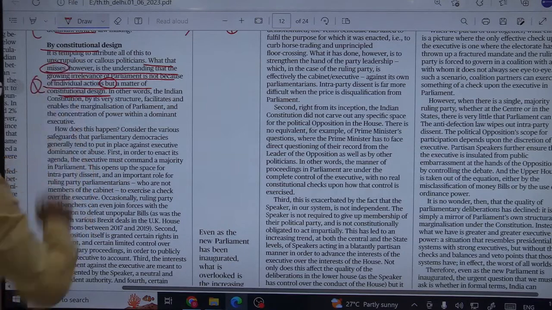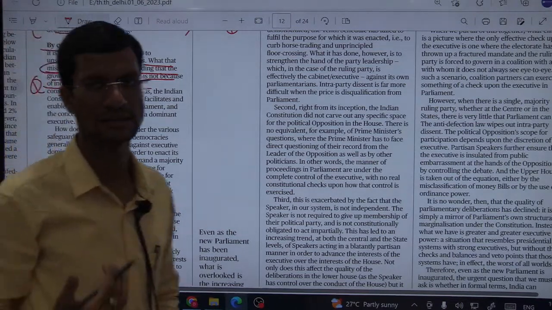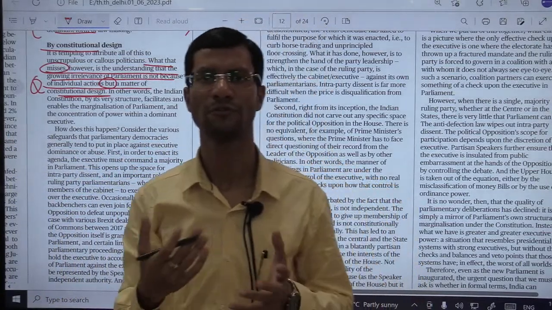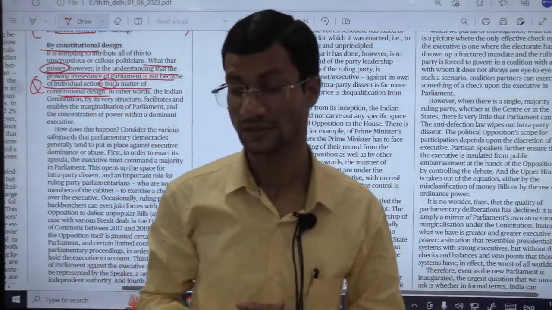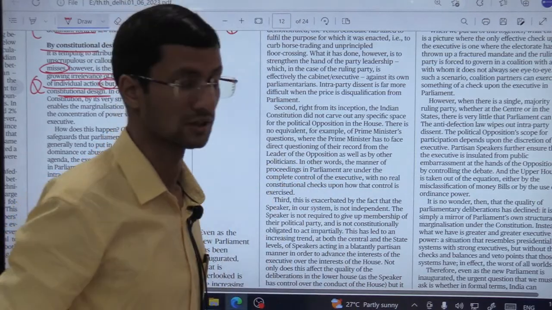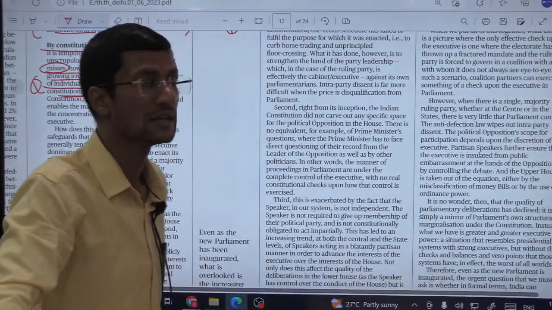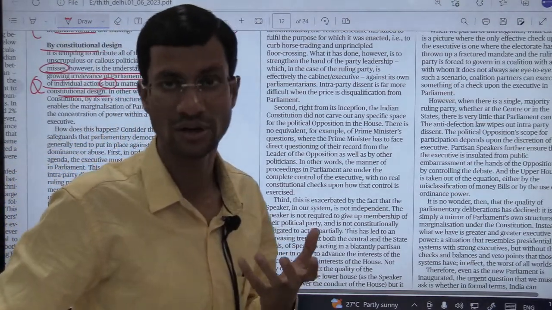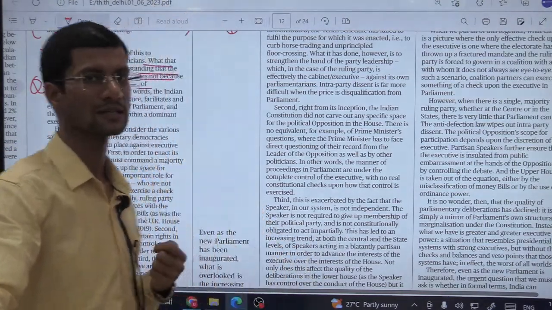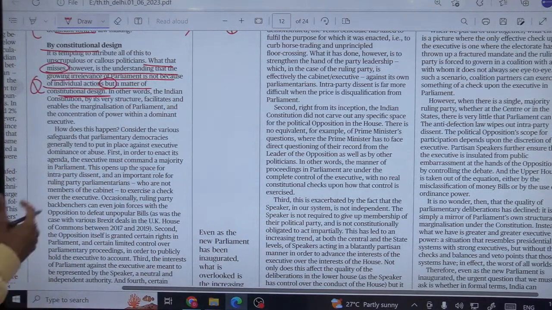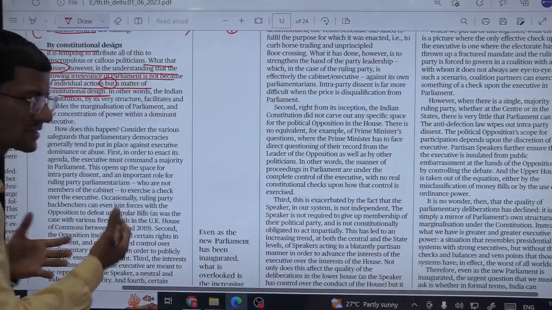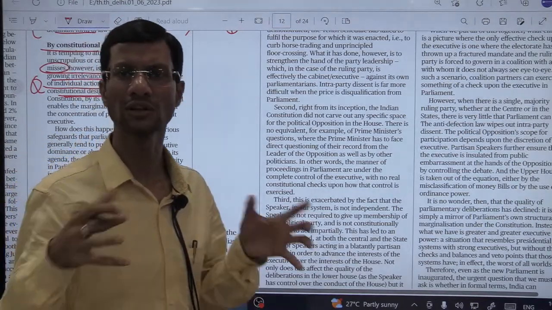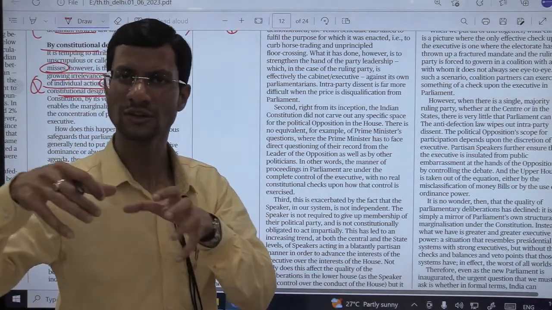So whatever we have noticed above, fewer and fewer sessions in the houses, the deteriorating quality of debate, or lesser number of sittings, he is saying this is not because of any individual actions, but a matter of constitutional design.